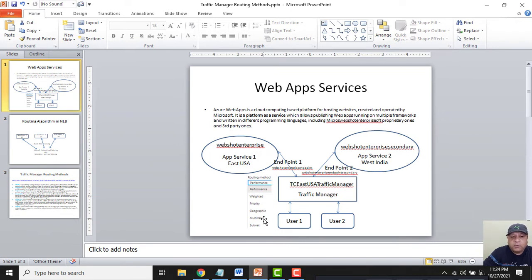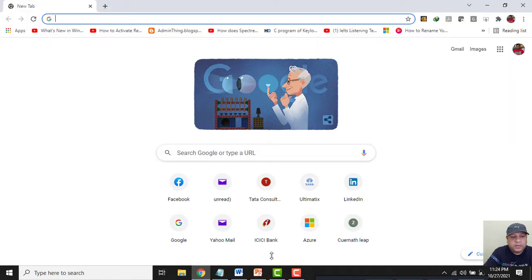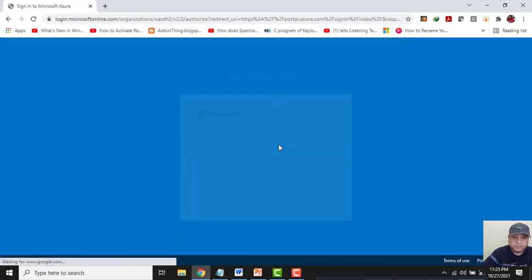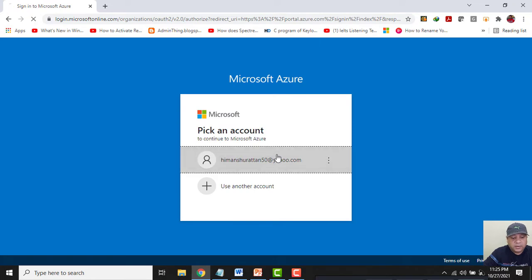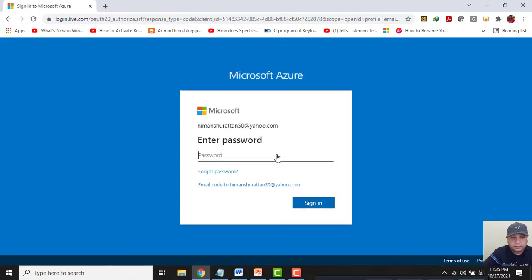Let me first create one app service with the name WebShot Enterprise, and the location will be East US. To configure it, let me first log in to the Azure portal. I need to go to portal.azure.com, and then this is my ID. I will click on it. Now I will enter my password. Click on yes.